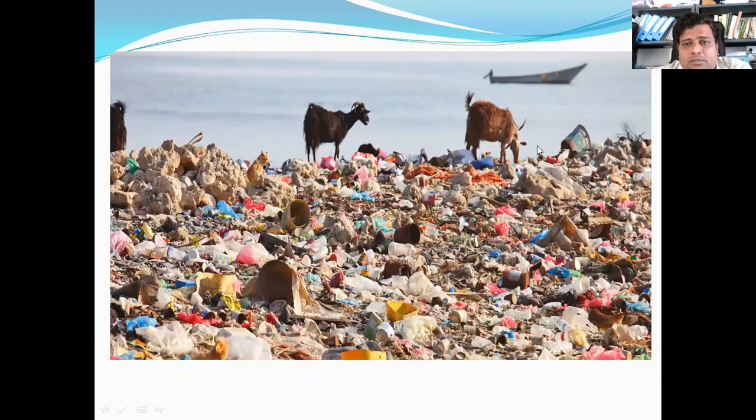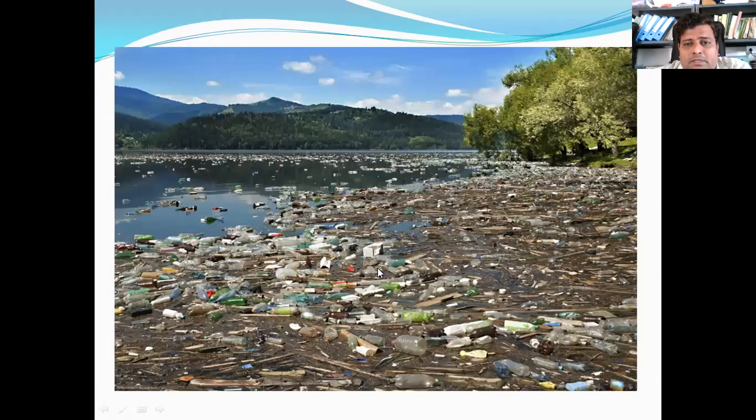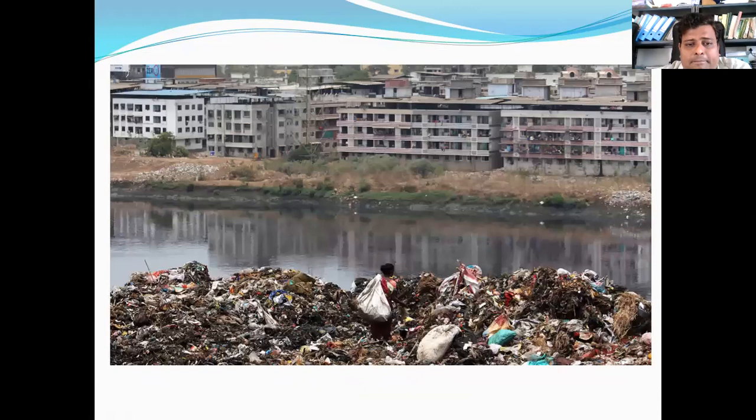Here you can see the plastic pollution that is affecting the river beds and the shores of the rivers. The plastic waste has been thrown irresponsibly in the river area and the water catchment area. This is the urban waste management system: just dump this waste anywhere as you like, near the water sources and all. You can see here in this image.